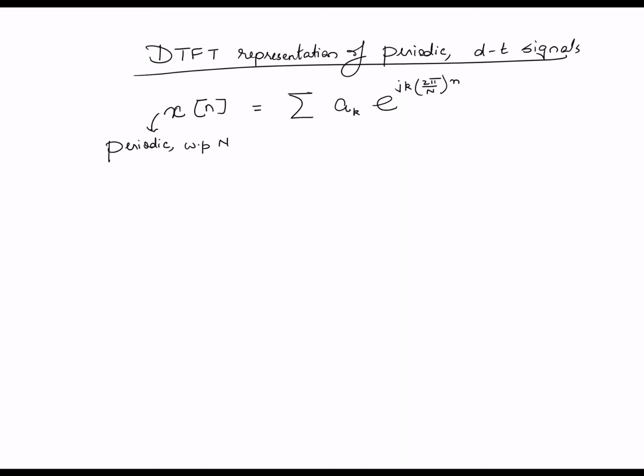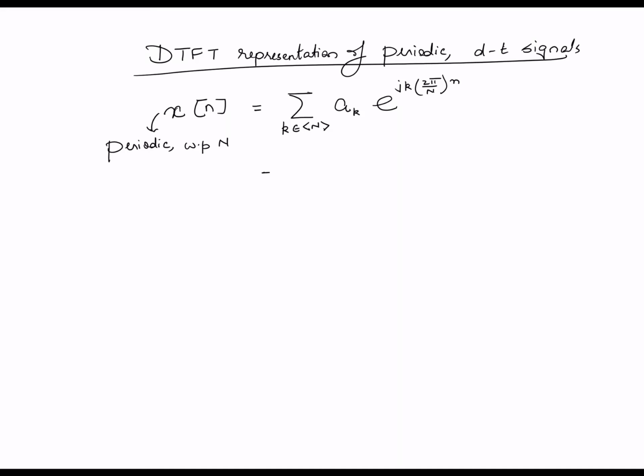And because of the inherent properties of discrete time phasors, it turns out there are only capital N distinct phasors whose frequency is some integer multiple of 2 pi by capital N, right? So this summation is essentially just a finite summation, which we have represented in this way. You can think of it as summation k running from 0 to capital N minus 1, 1 to capital N, or in general over any contiguous capital N distinct integers, right? So this is a representation that I already know.